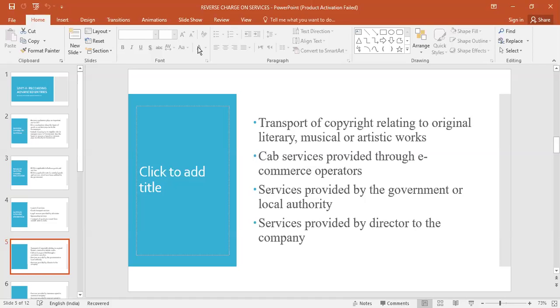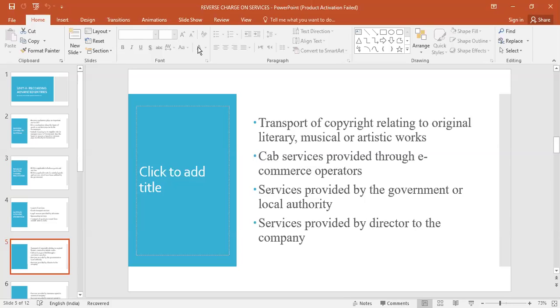Similarly, for services provided directly to the company, the company has to pay reverse charge mechanism tax, not the director. See, those who are receiving services, the receiver or recipient, has to pay reverse charge mechanism tax. Okay, understood? So this is a very important part.